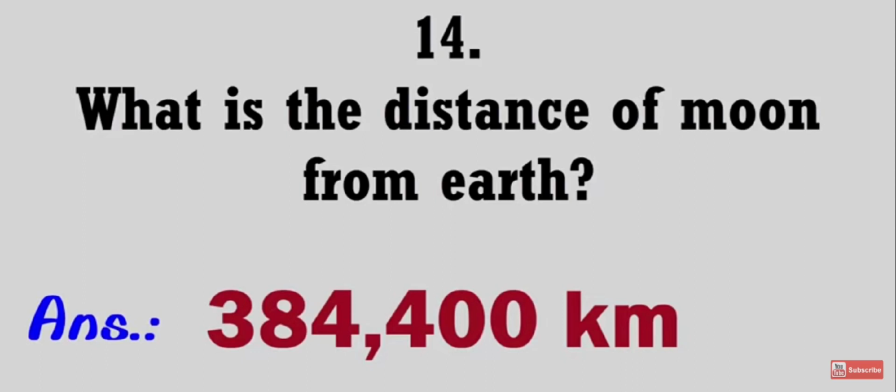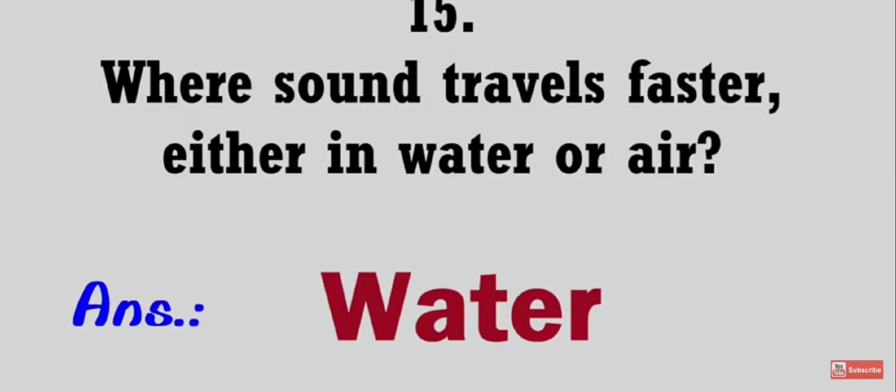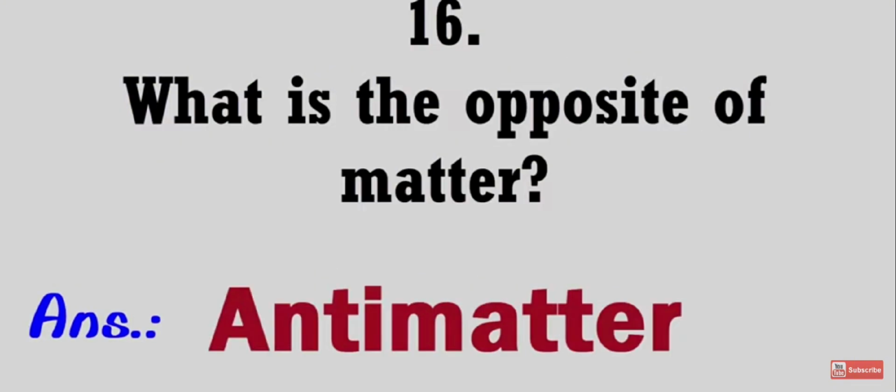What is the distance of Moon from Earth? 384,400 kilometers. Does sound travel faster in water or air? In water. What is the opposite of matter? Antimatter.